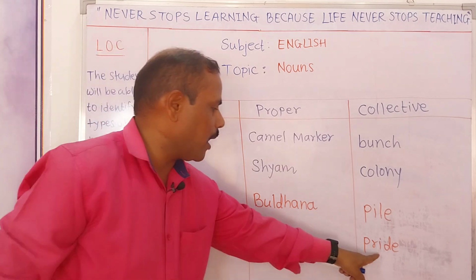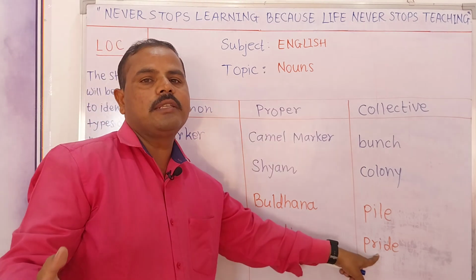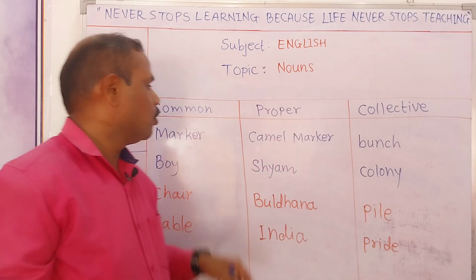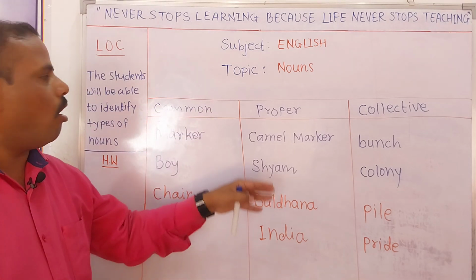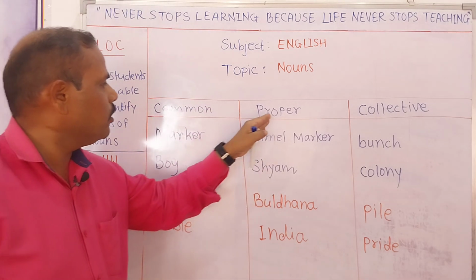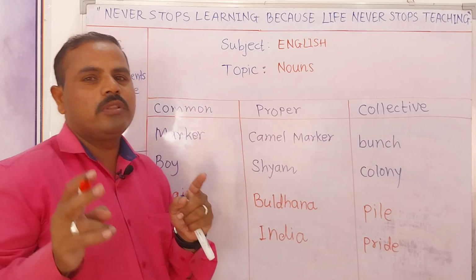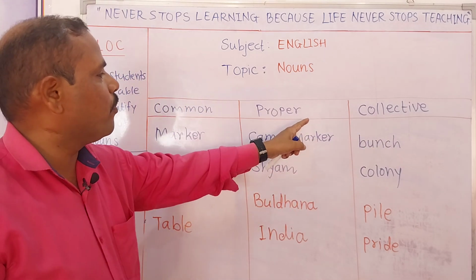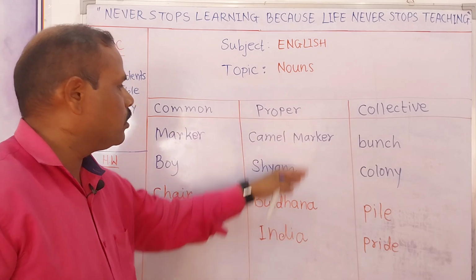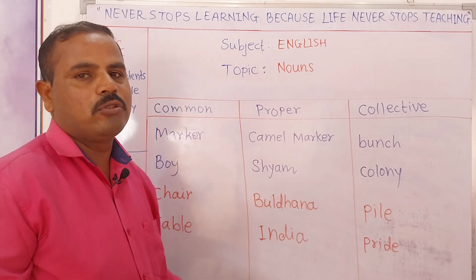You can say only pride or you can say pride of lions. So these are more examples of common noun, proper noun and collective noun. I hope you understood the difference among these three types of nouns and the examples also.